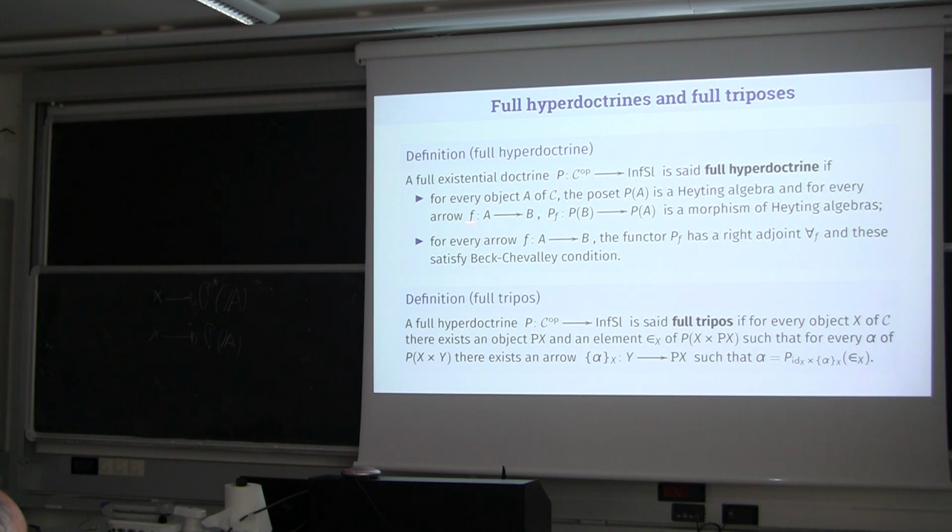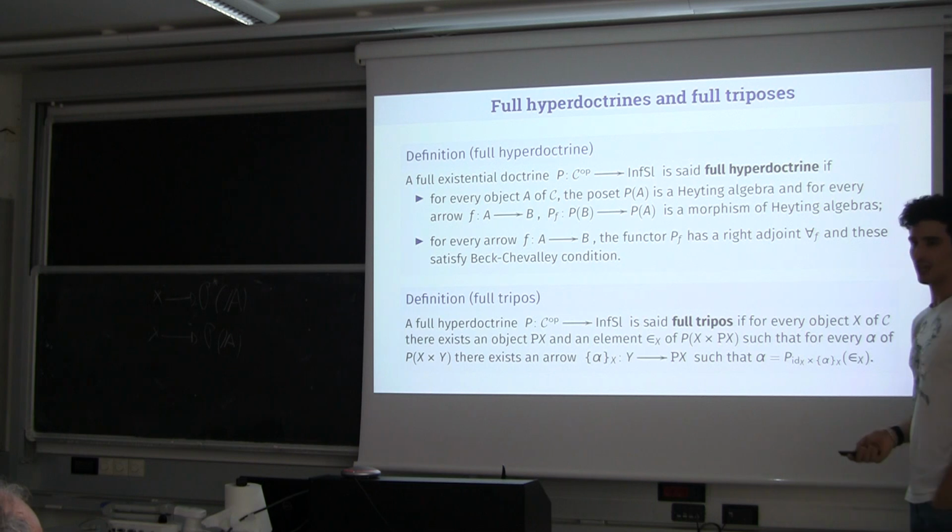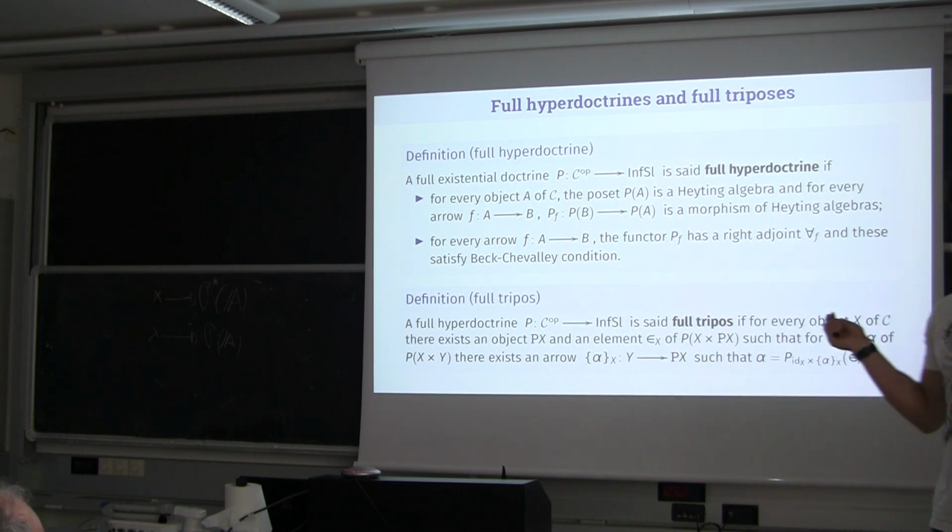And a full existential doctrine is said to be a full hyperdoctrine whenever for every object this poset is a Heyting algebra, and for every arrow this functor is a morphism of Heyting algebras. And of course we need to require that for every arrow this functor also has a right adjoint satisfying the Beck-Chevalley condition. So this is a hyperdoctrine, but again I'm using full to remind you that the base category has finite limits.